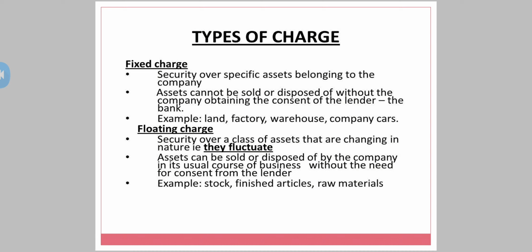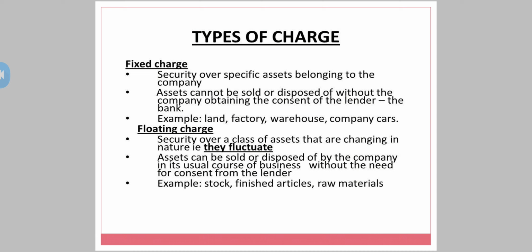The second one is the floating charge. It is security over a class of assets that are changing in nature, where the value fluctuates. Let's say the company has kept as security property whose amount fluctuates.